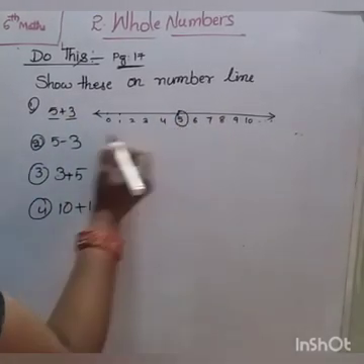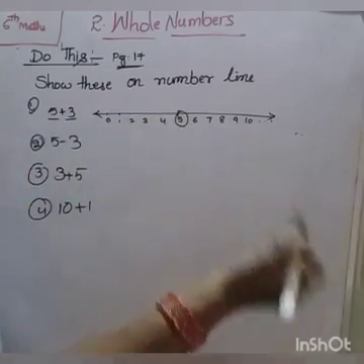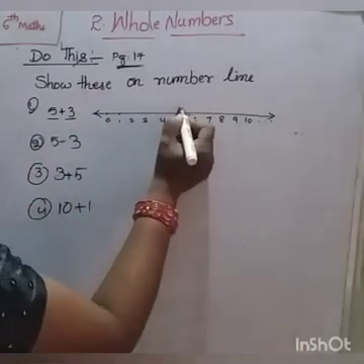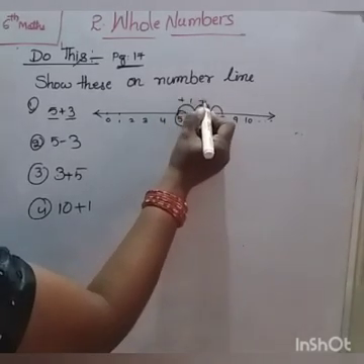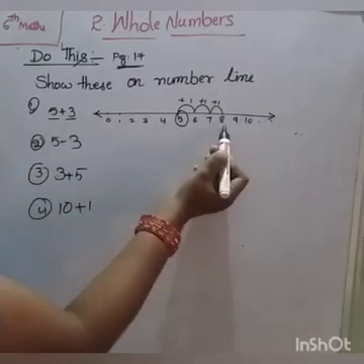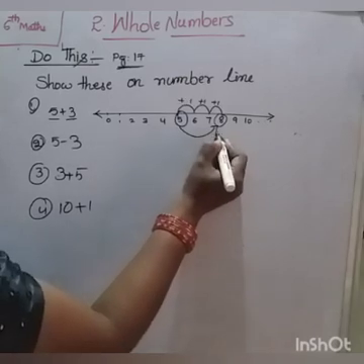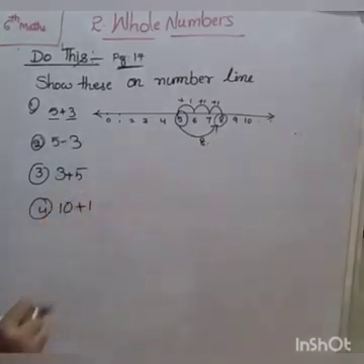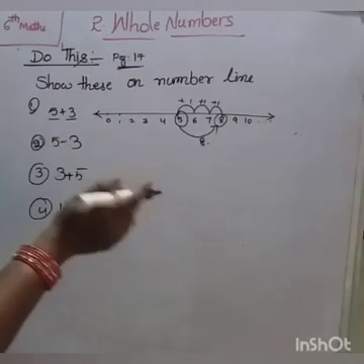This is 5 plus 3, so move forward 3 steps. 1, 2, 3. Plus 1, plus 1, plus 1. When we add 3, the total is 8. So 5 plus 3 is equal to 8. This is how we add on the number line.